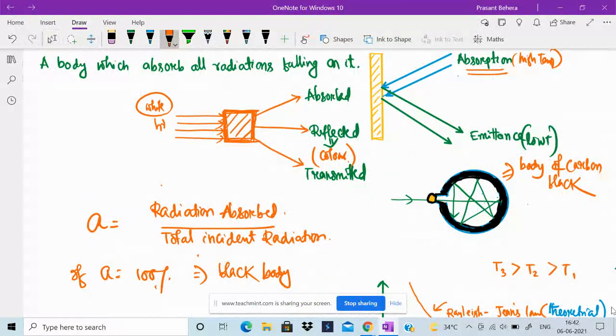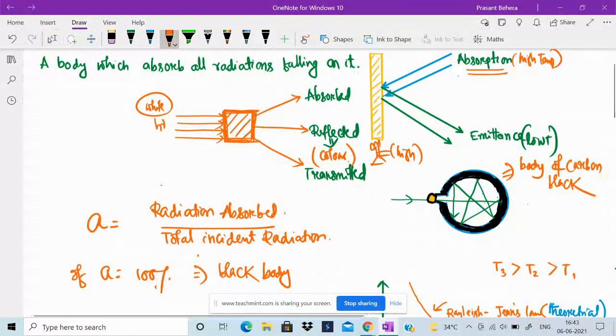Again, if the body is heated from a heat source, then the amount of energy absorbed undergoes emission, which is called emittance. That means the absorbed energy comes from a high temperature source and the energy is emitted at a low temperature. If it emits all the radiation falling on it, it is a black body.